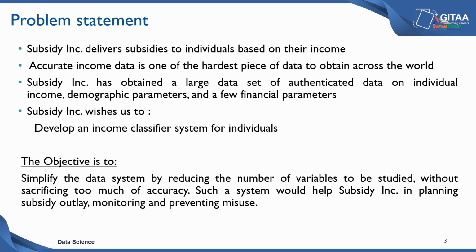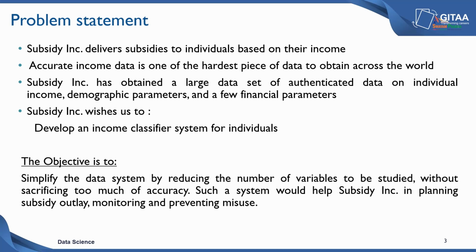Once we develop an income classifier system for future use, we should be able to classify the individual salary status based on the demographic, income and financial parameters with a reduced set of features, because it is very important to identify the significant features from the data that can help us classify the individual salary status. Such a system would help Subsidy Inc. in planning subsidy outlay, monitoring and preventing misuse.